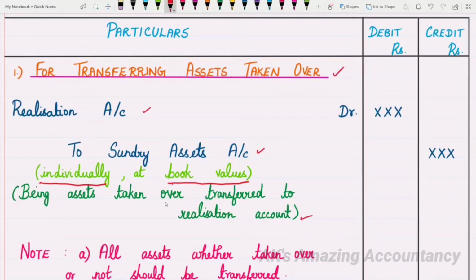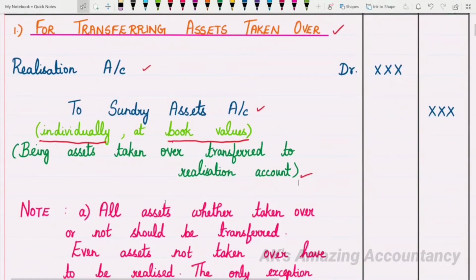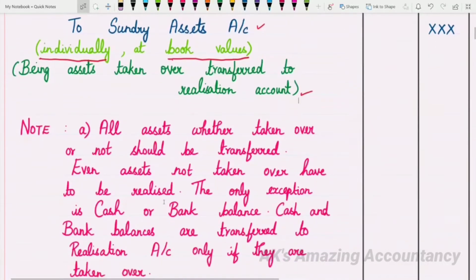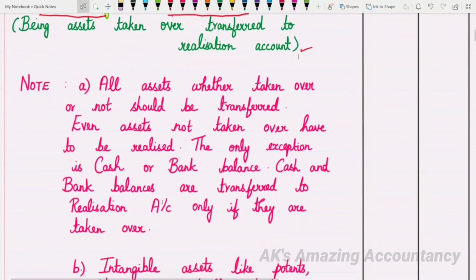Now, there are certain important points which are to be noted as far as this entry relating to transferring assets taken over is concerned. The first point is that all assets, whether taken over or not, should be transferred.